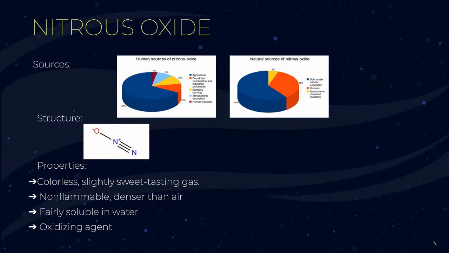Microbes break down nitrogen to form nitrous oxide. Nitrous oxide has a linear geometry. This is a colorless, slightly sweet-smelling gas. It's known as laughing gas, slightly soluble in water but soluble in organic solvents. It's an oxidizing agent, so it can undergo combustion reactions.